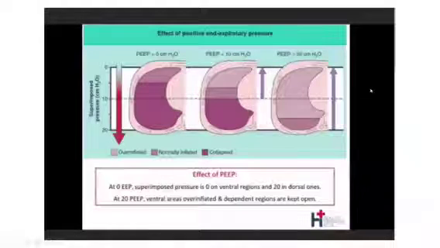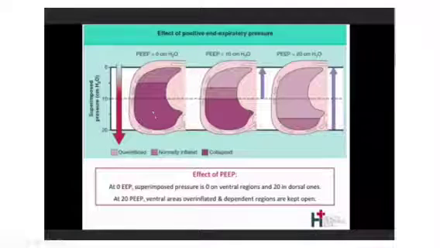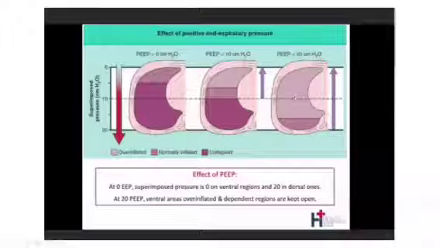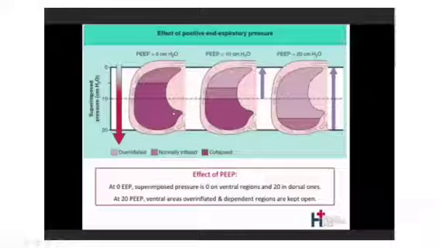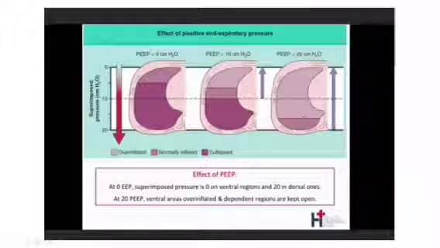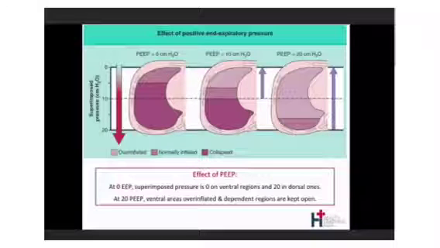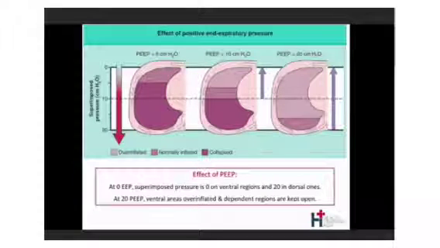We can see this again in this image as well. This is a patient with 0 PEEP, the image on the left. The dark purple is collapsed, and the light purple is overinflated. When I have applied 0 PEEP, I have more collapsed lung. But as I apply more and more PEEP, there is more over-distension. Rather than opening up the alveoli, I'll make my patient worse due to hypotension and hypoxia as well, because there is less gaseous exchange.